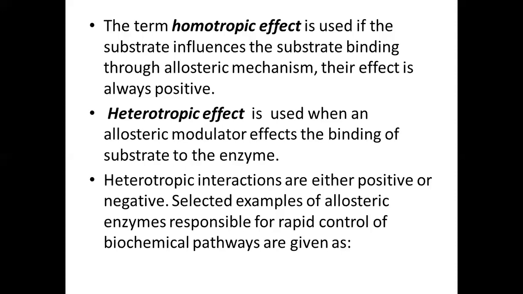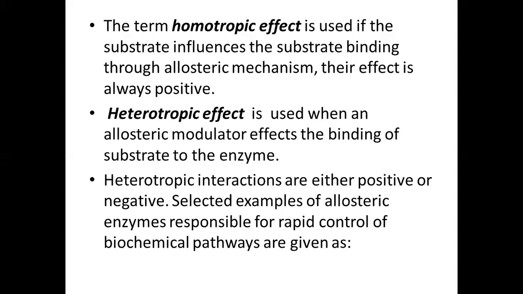It means there is some other molecule instead of the substrate, and this molecule is the modulator or the effector, and it affects the overall mechanism for the binding of the substrate to the enzyme. In this case, it has been seen that the heterotropic interactions are either positive or negative.